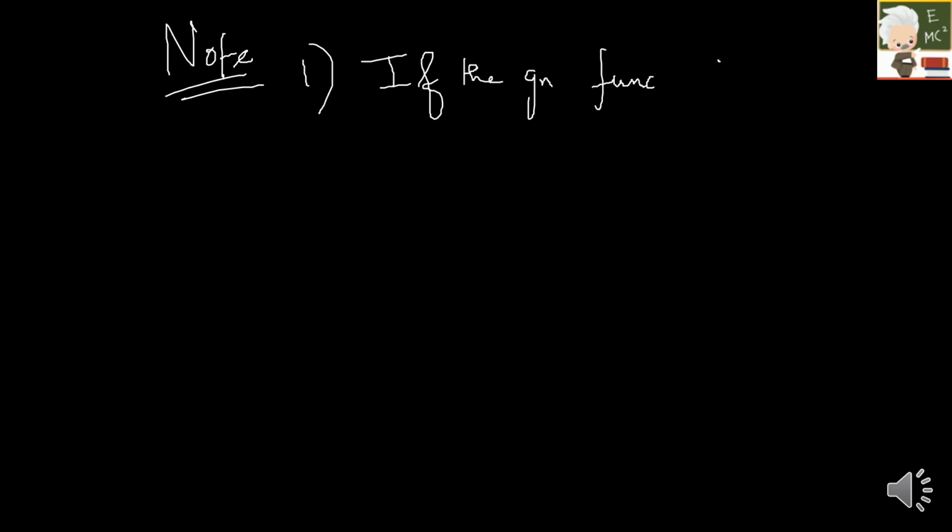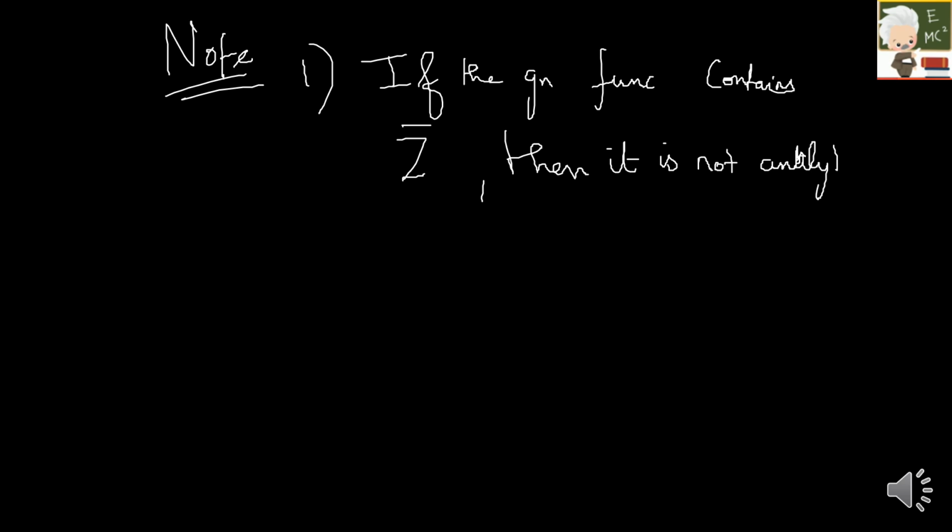So what are the few notes? You can take this as a note. First, if the given function contains z bar, then it is not analytic. Okay. What is z bar? z is equal to x plus iy, and z bar is x minus iy. So if you are able to figure out an x minus iy in your question, then your function is not analytic. You can just mark it easily.